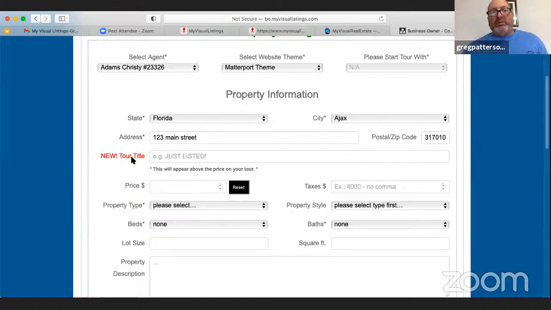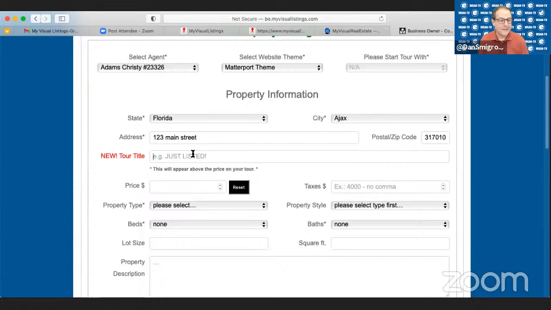Now, there's this new, we just added this actually, the new tour title. This is where you could put something like oceanfront property, just listed. It will showcase at the top of your single property website. Okay, let's keep moving though, because we're all watching and we get it. We've got a sophisticated audience.